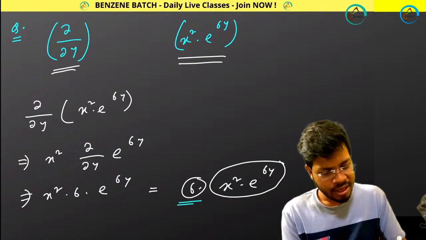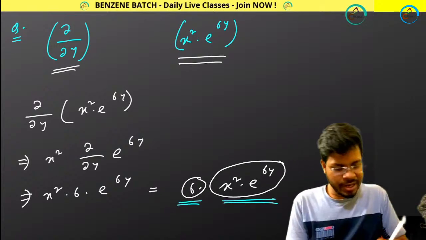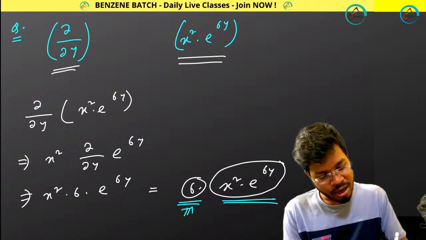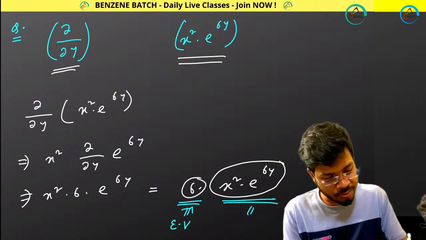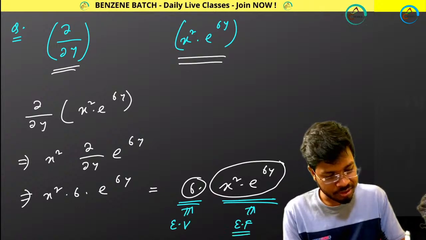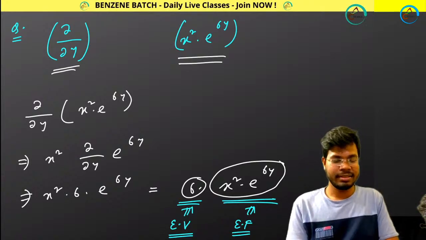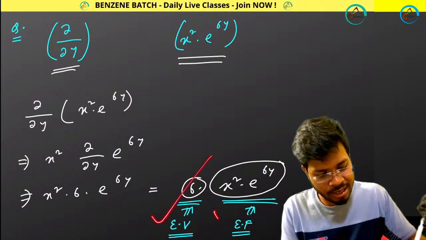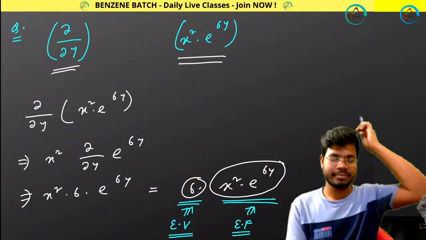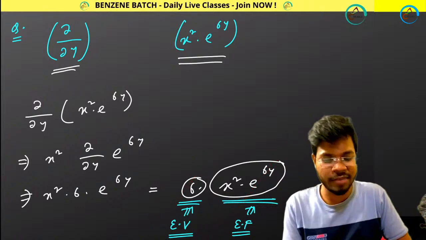Okay, and logically if I do this, this will be your eigenvalue, this will be your eigenfunction. That's all about this eigenvalue and eigenfunction. 6 is your eigenvalue.